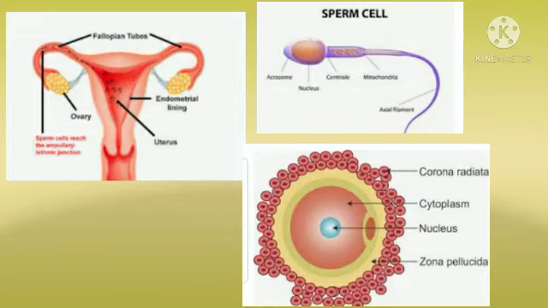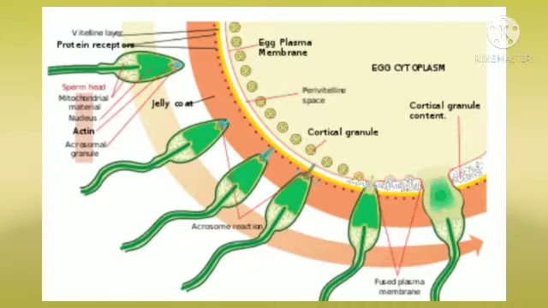The process of fusion of sperm with an ovum is called fertilization. When a sperm comes in contact with the zona pellucida, it induces the cortical granules to form the fertilization membrane. It prevents polyspermy, that means it will not allow any other sperm to get inside.